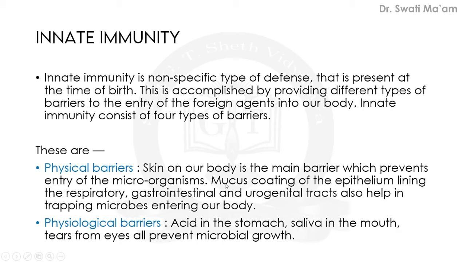Another is the mucus coating of the epithelium lining in the respiratory tract, gastrointestinal tract, or urinogenital tract, which also helps in trapping microbes entering our body. This mucus layer covers the lining of internal body parts of the respiratory system, digestive system, and urinogenital tract, because these are directly open to the atmosphere, so microorganisms can easily enter the body. Here this mucus lining traps the microorganisms and stops their entry into the body.